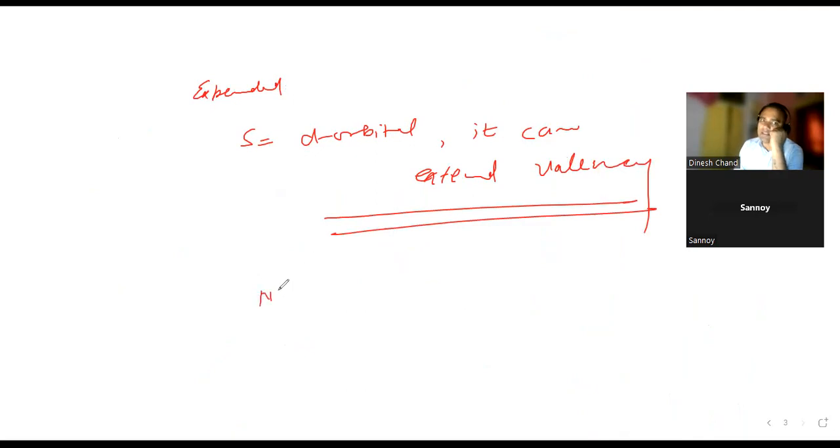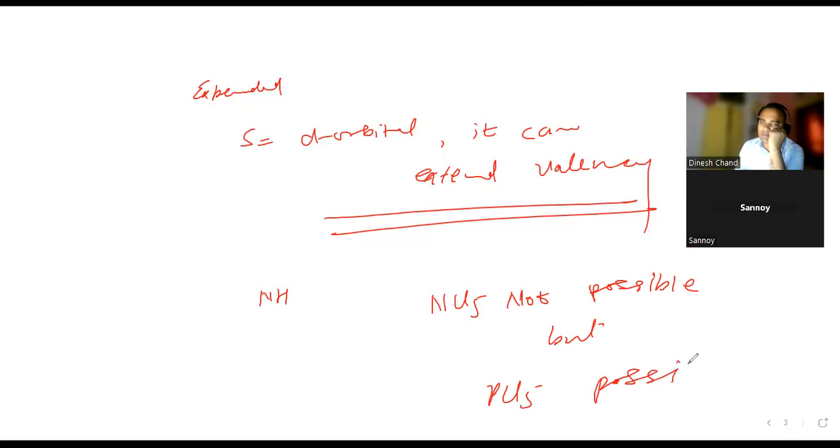If I see this, NCl5 is not possible, but PCl5 is possible. What is the reason? Sir, nitrogen and phosphorus have the same valency, also having the same d orbital? What same? That you explain. What is the reason?